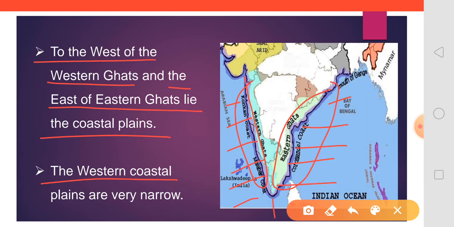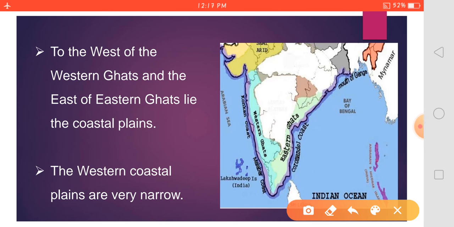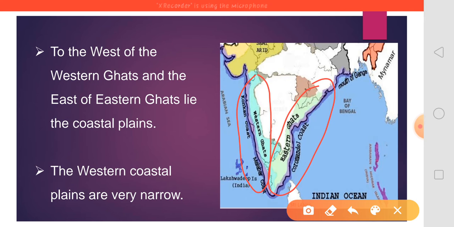The western coastal plains are very narrow. So here you can see that as compared to the eastern part, the western part has narrow coastal plains. From the map you can clearly see that the eastern coast is broader whereas the western coastal plain is narrow.